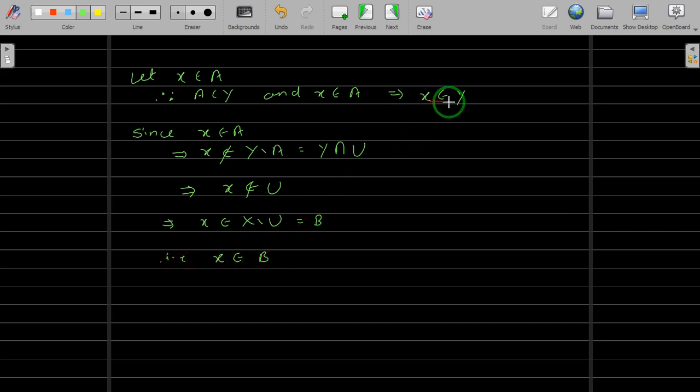So here we stated that x belongs to Y, here we stated that x belongs to B. This implies x belongs to B intersection Y, and therefore A is a subset of B intersection Y. We have taken some point in A and we showed that that point is in B intersection Y. So A is a subset of B intersection Y, and let us take this to be equation number 1. Similarly, now we have to show that this is a subset of A. Let us do that.